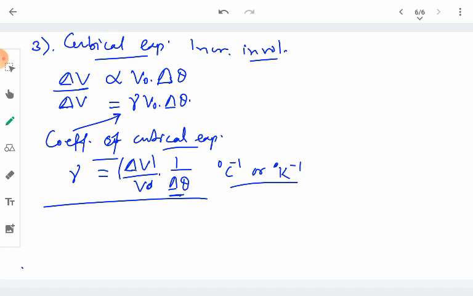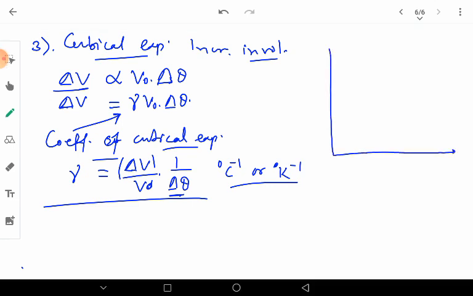In case of solids, whenever we draw the graph between gamma and the temperature in the Kelvin scale, we see that initially the variation of volume of the substance is comparatively small, almost linear with the temperature.